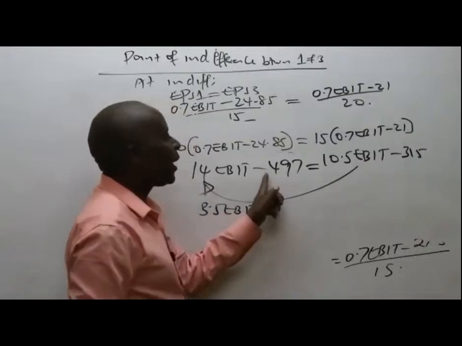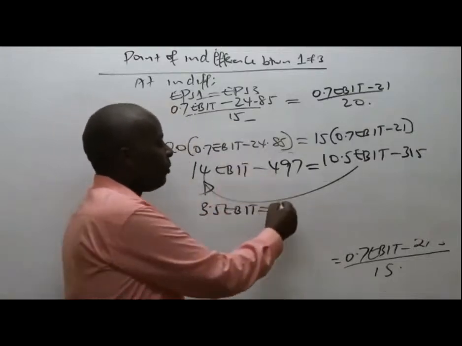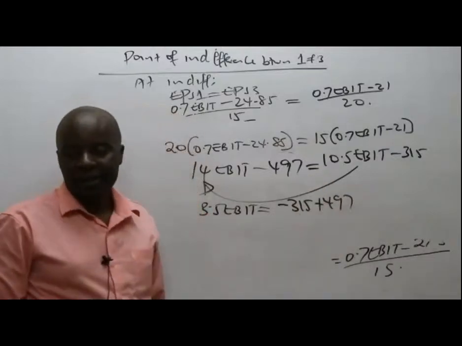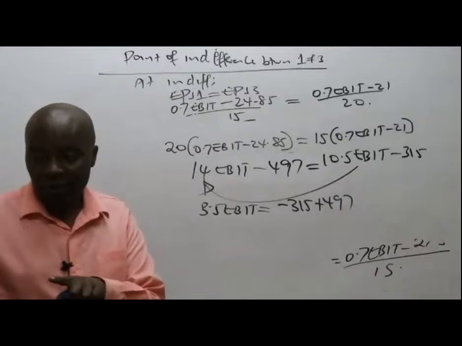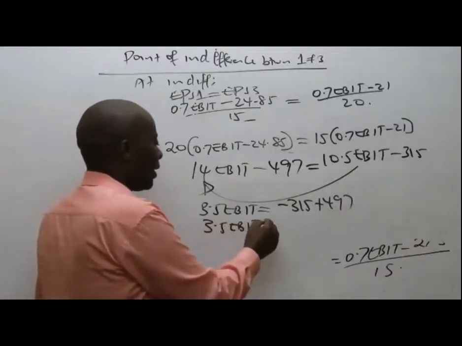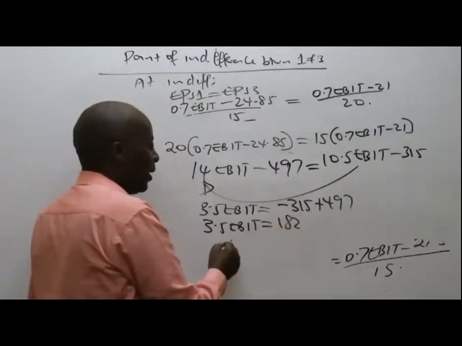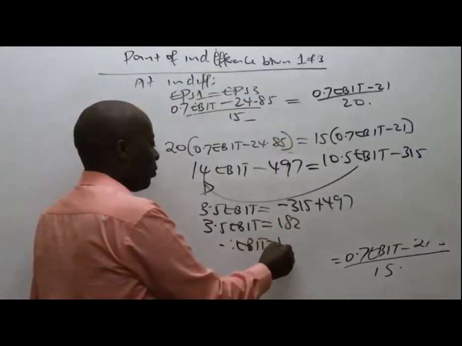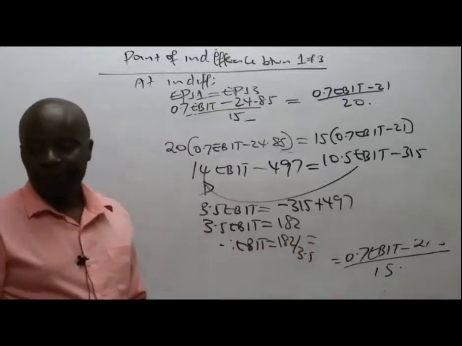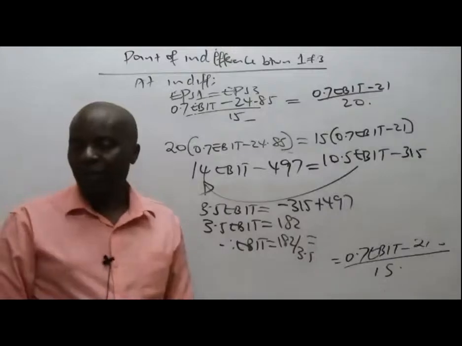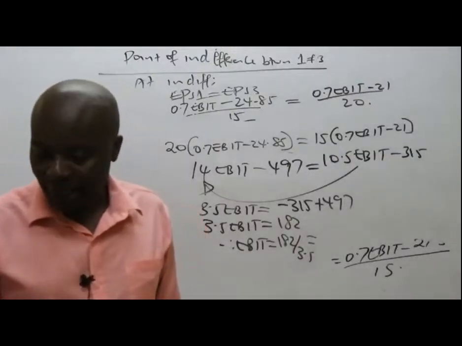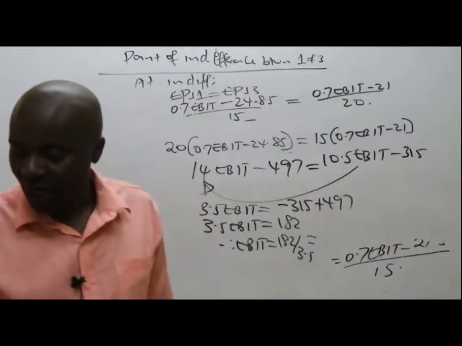Equals, this minus 497 goes to the other side, so it will be minus 315 plus 497. Somebody has already given me a figure of 182. So 3.5 EBIT equals 182, meaning that EBIT will be 182 divided by 3.5, which gives us what figure? Thank you very much. Everybody is okay with that. The other one is your assignment.